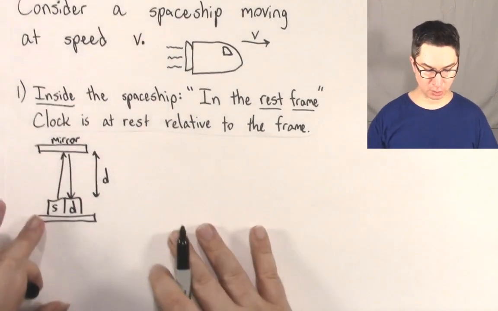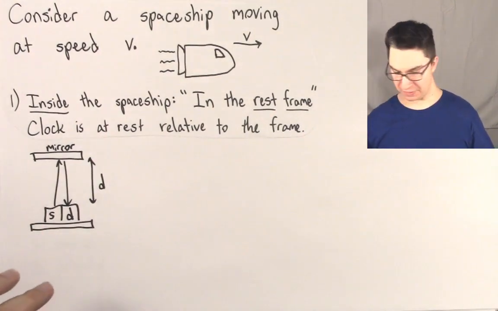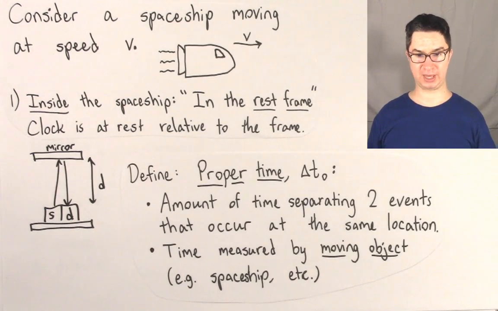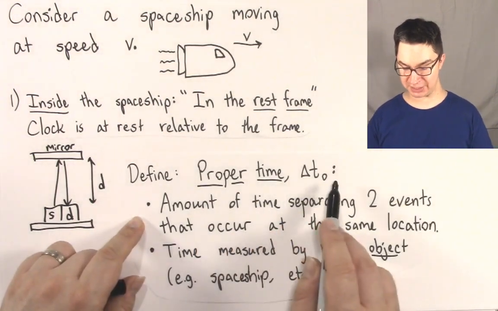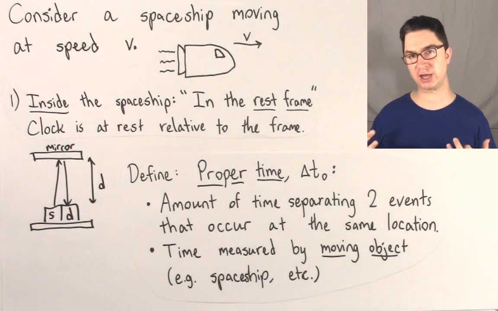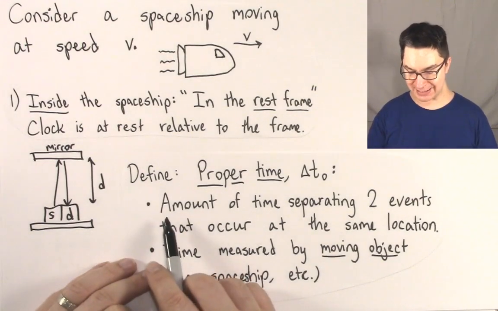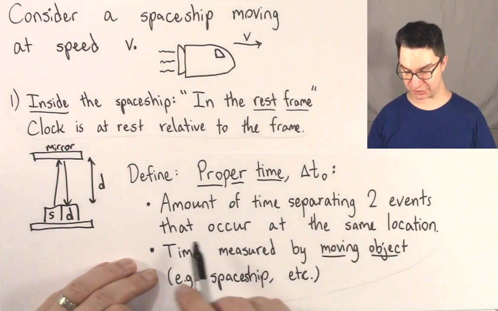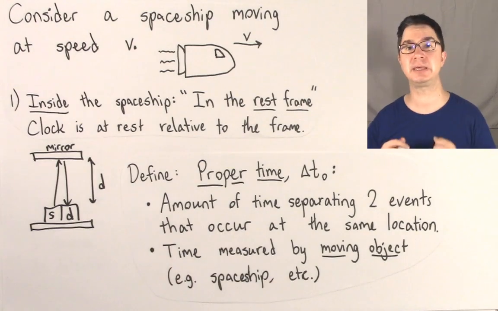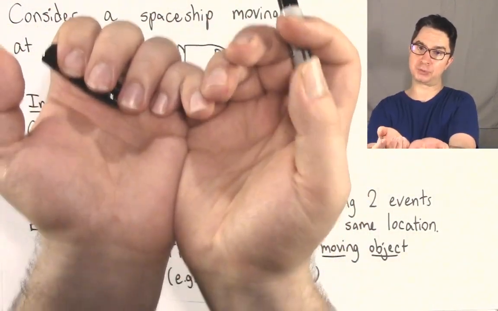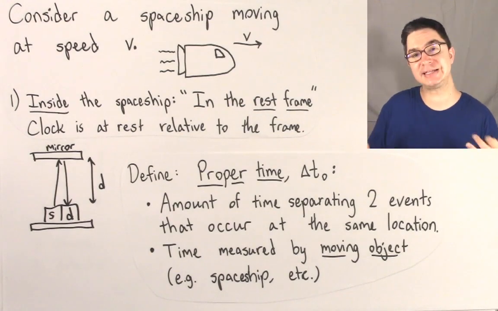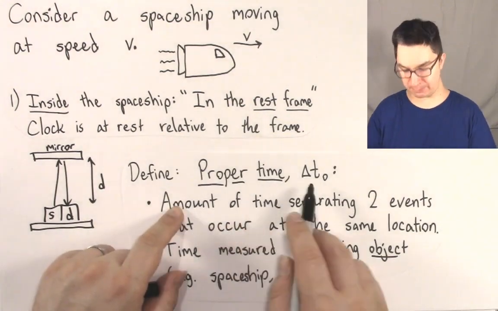Let's solve for this new quantity that we're going to call the proper time. The proper time is delta t naught. The official textbook definition is a little bit strange, so let's unpack it. It's the amount of time separating two events that occur at the same location. When the light beam is released and when it's received and detected, that's still at the same location, still inside the spaceship. So that's why we call this the proper time.